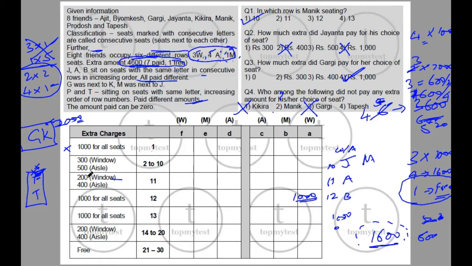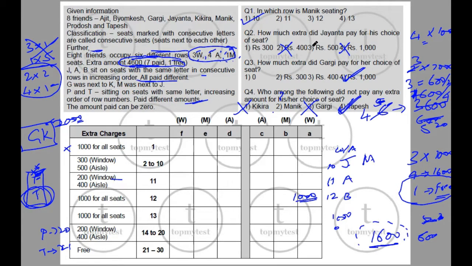Okay, we also know P and T are in 2 different value seats. So it cannot be 2 and 3, 3 and 4. 10, 11 is not possible because these seats are already occupied. 11, 12 not possible. 12, 13, 13, 14 is also not possible. So the only way P and T can pay 2 different values is one of them sits in row 20, which is P, and one of them sits in row 21, which will be T, right? And T sits in the free seat, so this will be a free seat. So option 4 will be your correct choice.